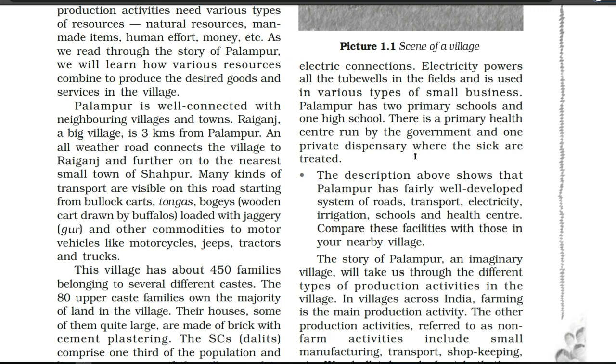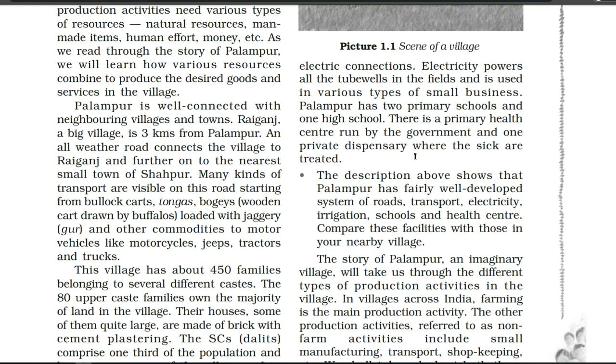Now the questions which you have to remember, which will come in the exam, underline all these important lines. First of all, the whole description of what kind of village Palampur is, how Palampur village is connected with other towns, what kind of vehicles and roads there were, how many families there were, and casteism.